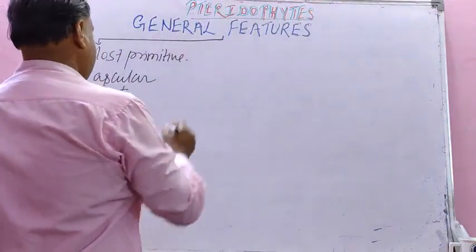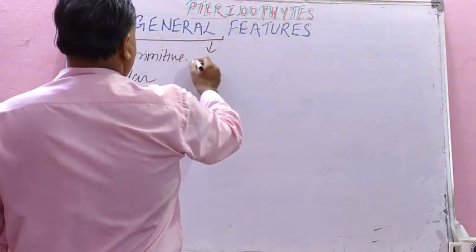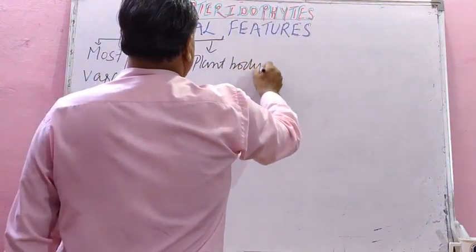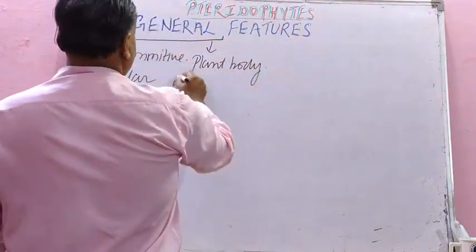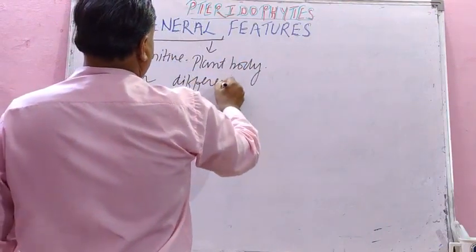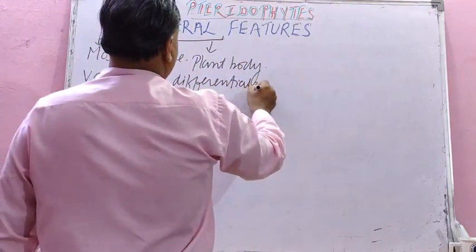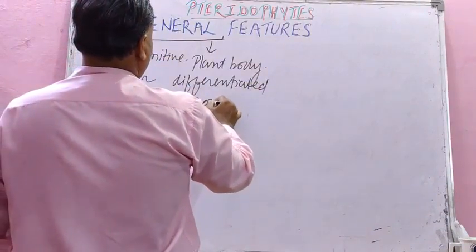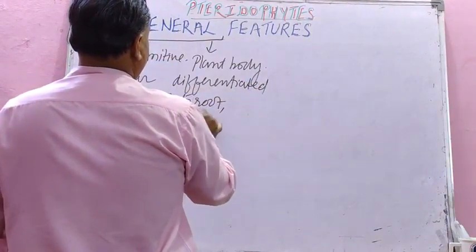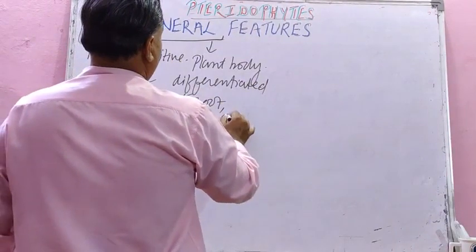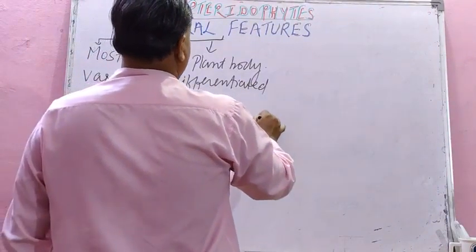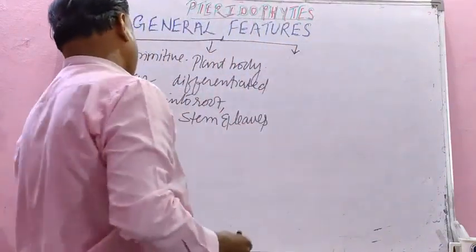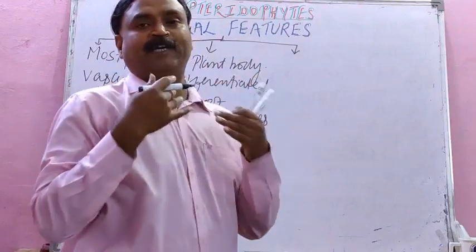Then the second feature is that the plant body, here the sporophyte, got differentiated into root, stem and leaves, isn't it? And the third one, student, is that they reproduce by spores only.